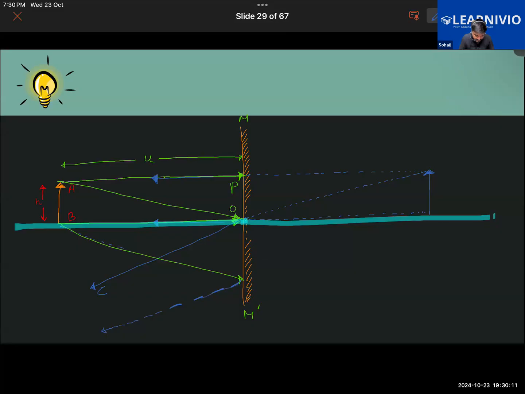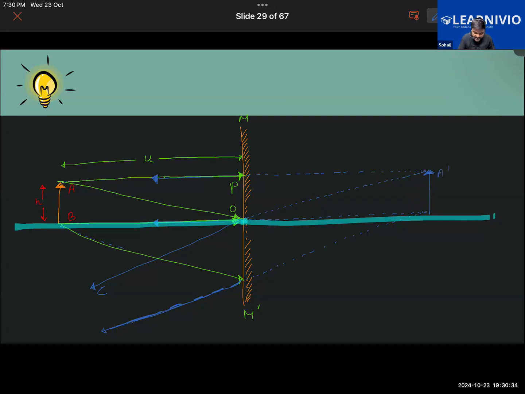And let's draw the dotted lines back towards the back of the mirror like this. The place where all these dotted lines meet, there the image formation will take place, as you guys can notice here.